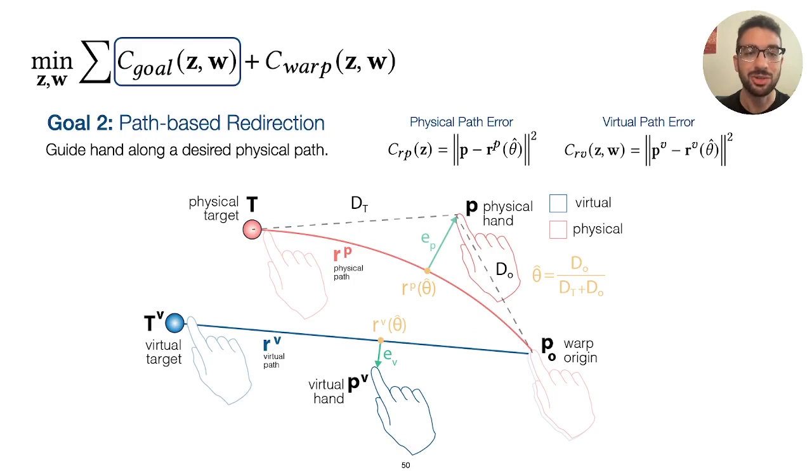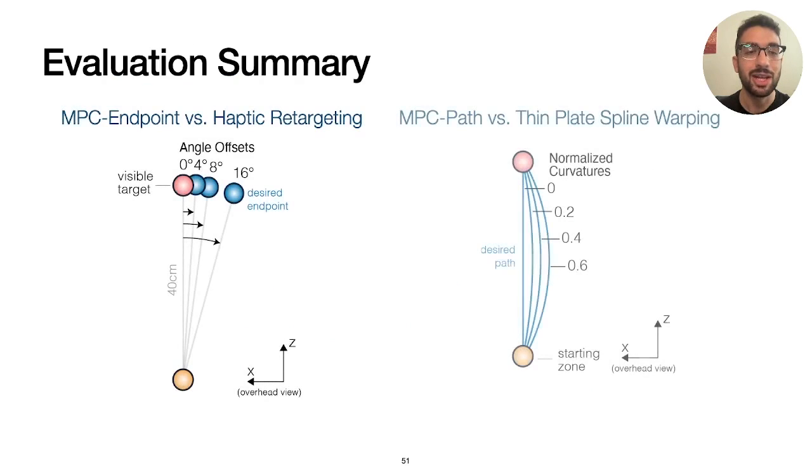The second redirection goal we look at is path-based redirection, where the goal is to guide the user's hand along a desired path as they reach to an object. Here we penalize deviation from desired real and virtual paths. Further details on the development of these redirection objectives and our MPC implementation can be found in our paper. We evaluated both endpoint and path-based MPC approaches against interpolation methods.